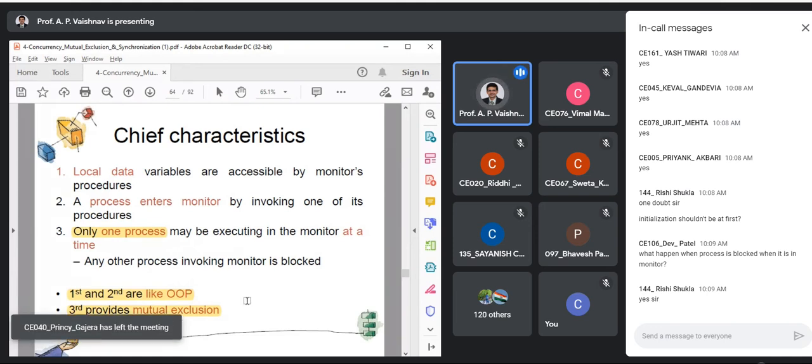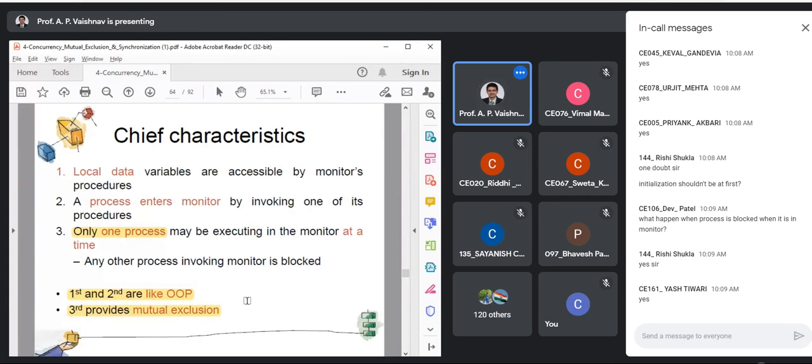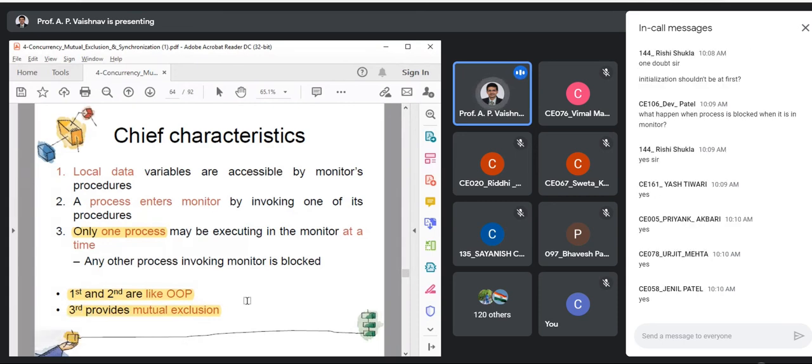Because we can have a number of processes in ready state, and even for producer consumer you have at least two processes, producer and consumer. So you need to synchronize. How to do that? That is done using condition variables. To achieve synchronization between the processes, we use condition variables.